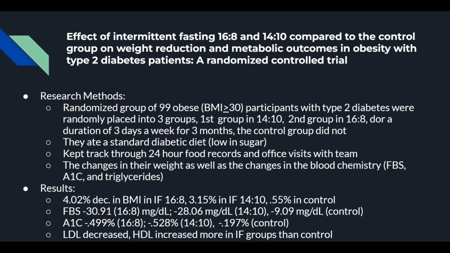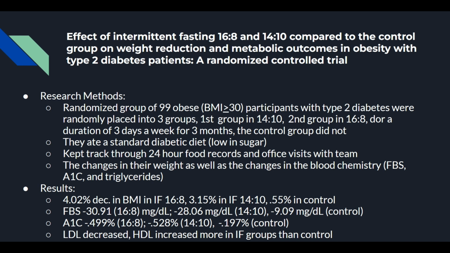And what each group did consistently was eat a standard diabetic diet, that is, avoiding desserts and eating a diet low in sugar. They kept track of what they ate in 24-hour food records, as well as office visits with the team's dietitian and doctors. They were looking specifically at the changes in their weight, as well as the changes in their blood chemistry, that is, their fasting blood sugar, A1C levels, and triglycerides.